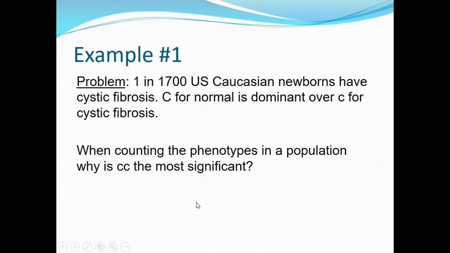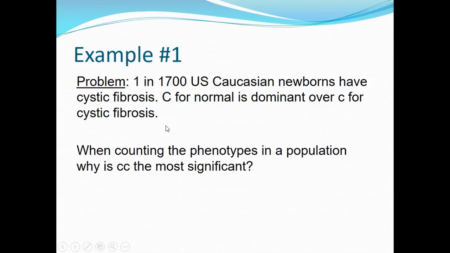Alright, so now how do we use this to solve a problem? So here's an example. 1 in every 1,700 U.S. Caucasian newborns are born with a disease called cystic fibrosis. That's a real statistic. Cystic fibrosis is a recessive disease, so we're going to let big C represent normal, and that's dominant over little c, which represents cystic fibrosis.